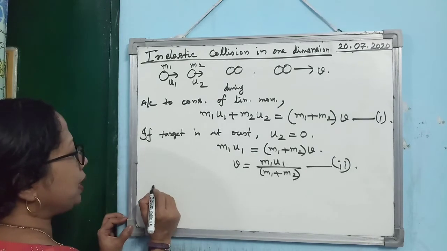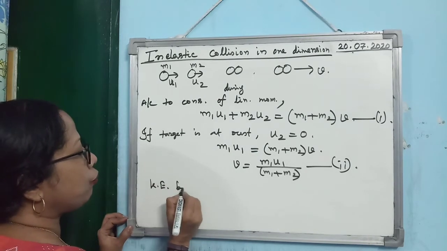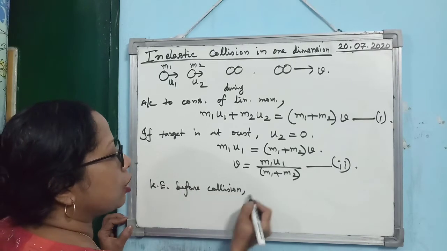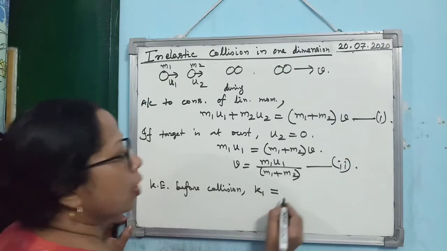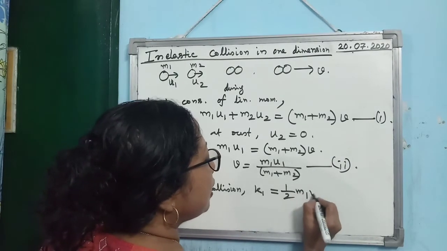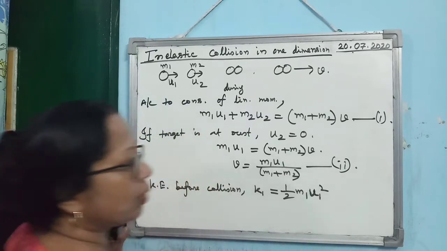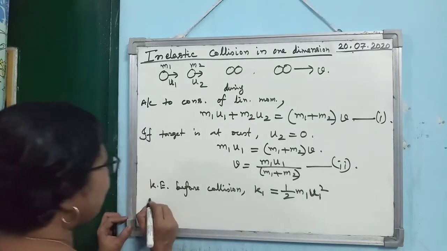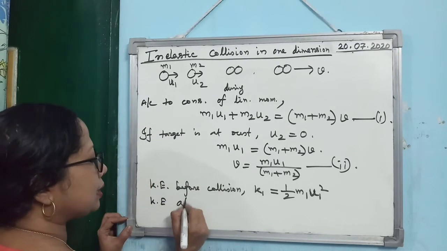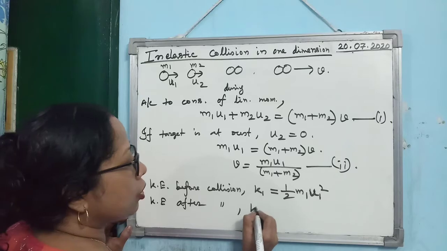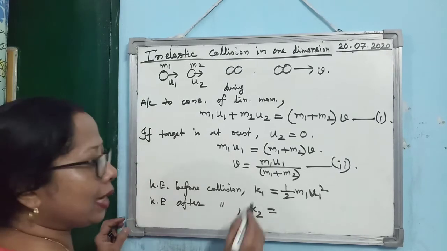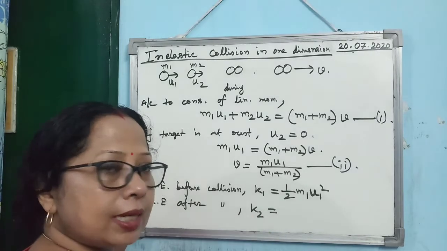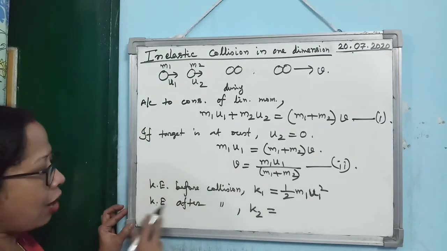Now what will be the kinetic energy before collision? So kinetic energy before collision, let us denote it by K1. K1 will be how much? It will be half M1 U1 square. Why M1 U1 square? Because U2 equal to 0, so it has no kinetic energy. And then what will be the kinetic energy after collision? Let us denote it by K2. Remember that K1 is not the kinetic energy of the first body. K1 is the kinetic energy before collision and K2 is the kinetic energy after collision.